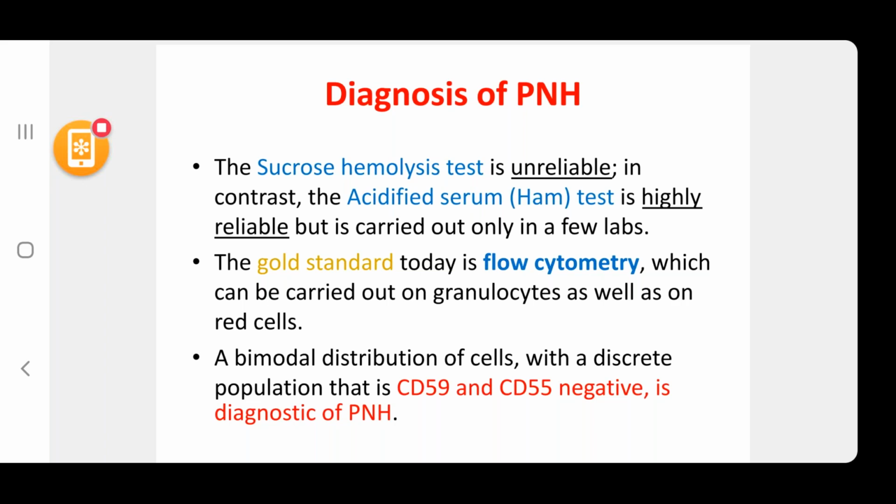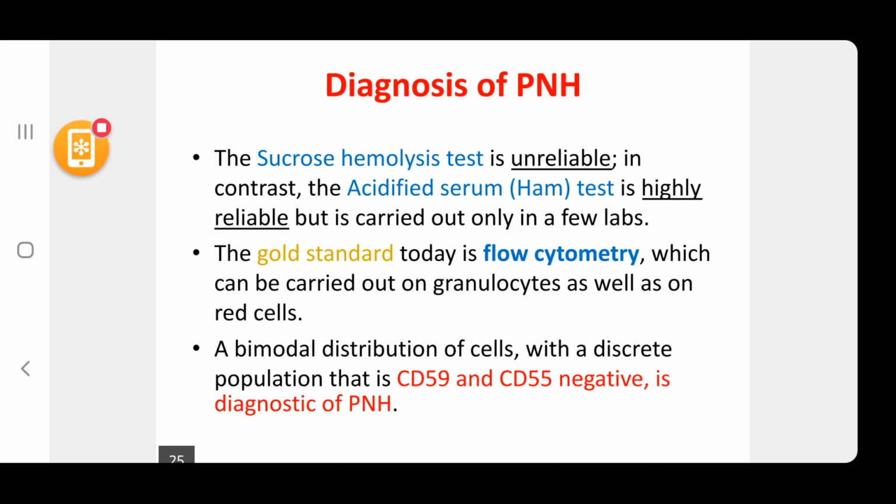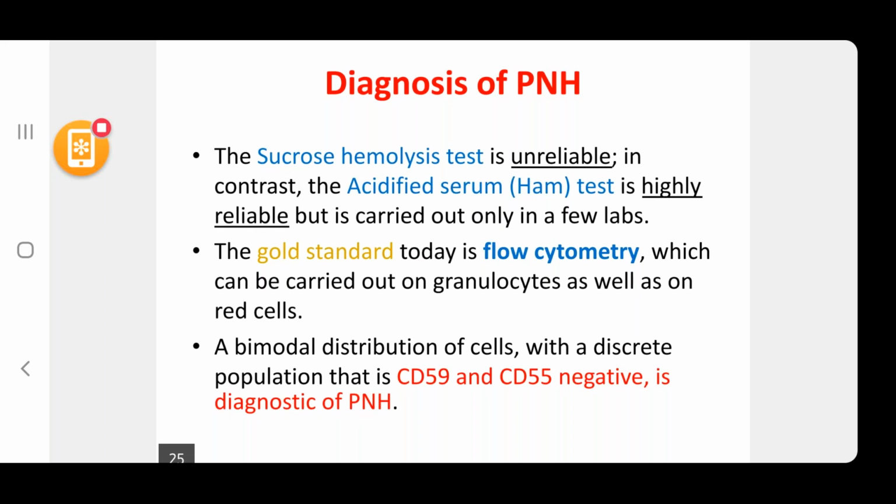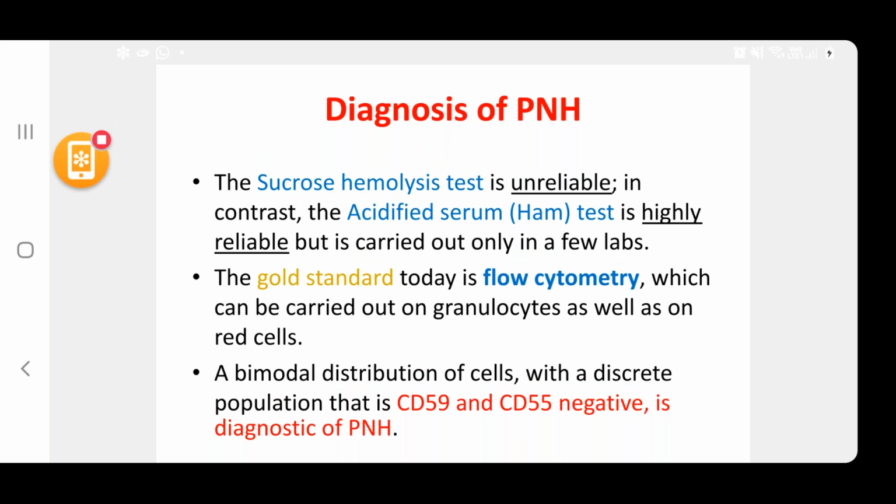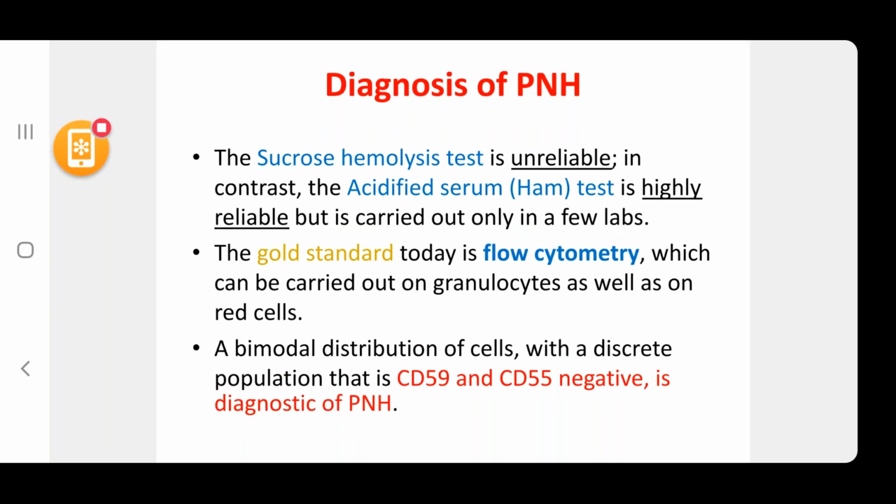It can be unreliable. In contrast, the acidified serum or HAM test is highly reliable but is only carried out in a few labs. Here the serum is acidified and at 56 degrees centigrade it is heated. At 56 degrees centigrade, the complement is usually destroyed at that stage. So both the control blood and PNH blood will not have any sort of hemolysis. Whereas the acidified serum HAM test is positive in case of hemolysis, in case of PNH. That means there will be hemolysis. The blood will not be the same color.